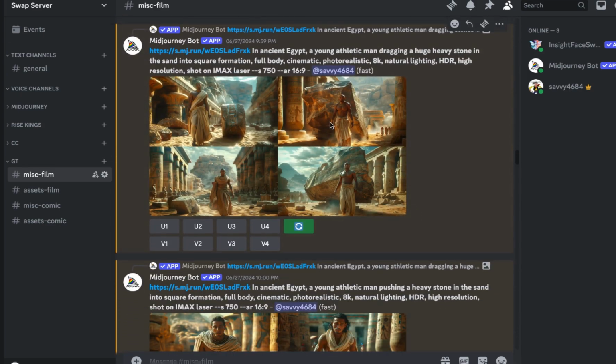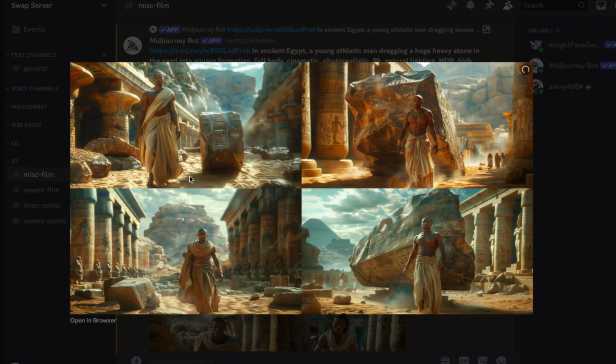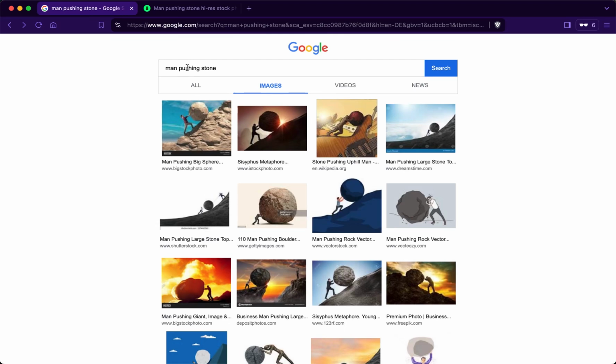But in my case, for example, I want this guy to be dragging or pushing a stone, but in these images you can see he's doing none of that. That's why I simply went on Google and searched for whatever you want the image to look like, man pushing stone, and you will find these images.